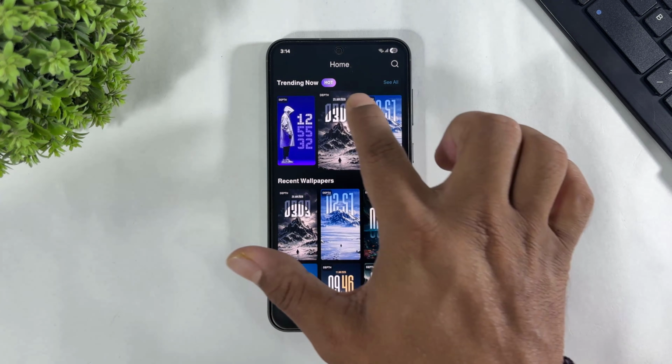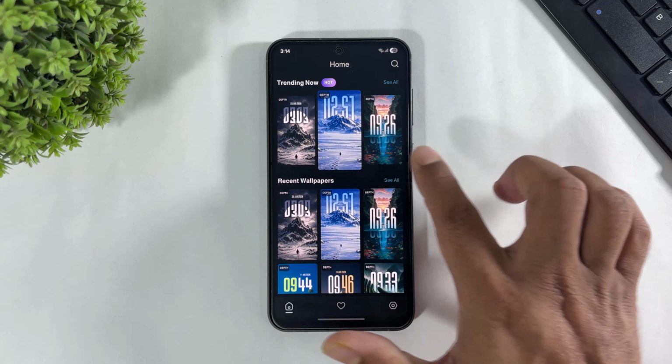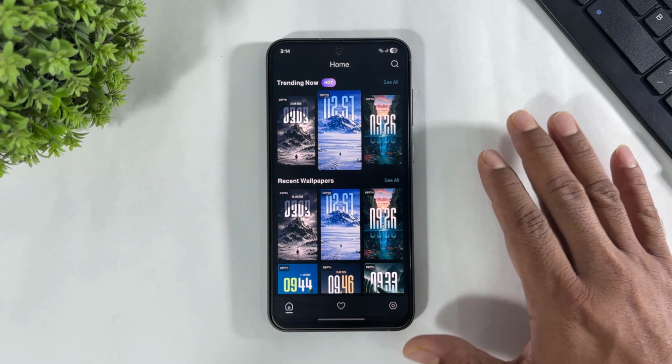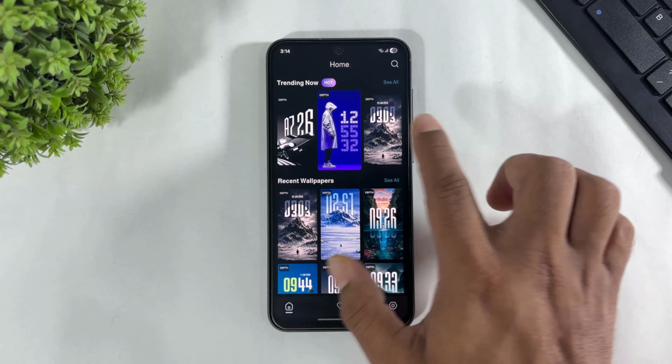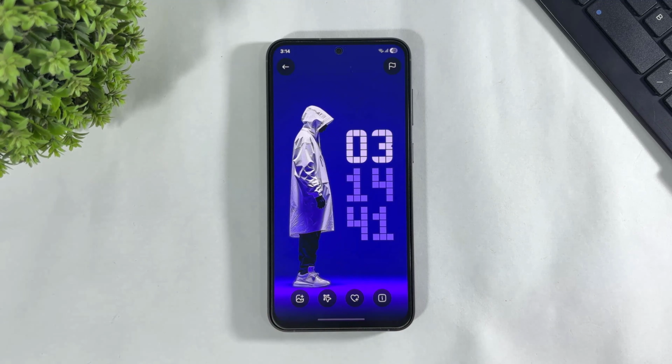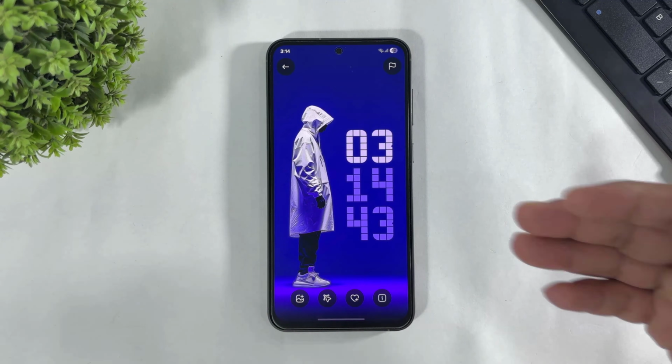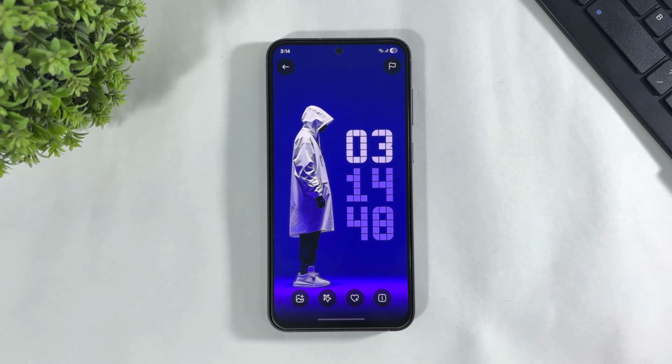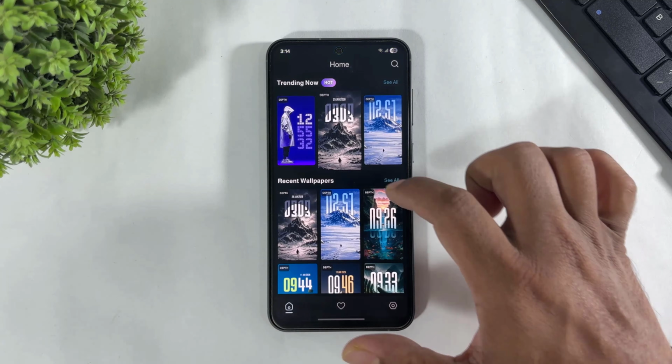Look at this trending section. These are trending lock screen clocks. But guys, look at this, live seconds are also available on this clock. Many beautiful live clock wallpapers with live seconds are available on this app.